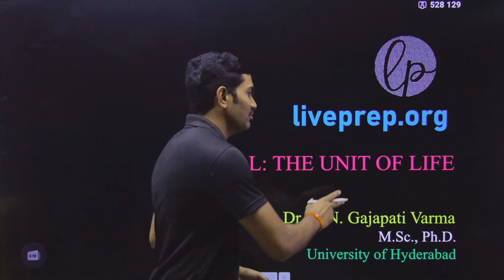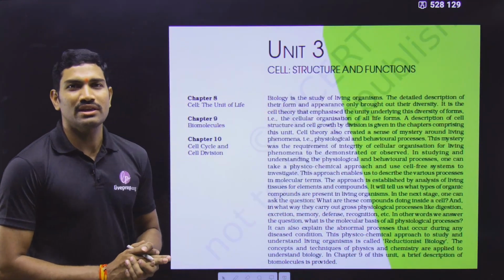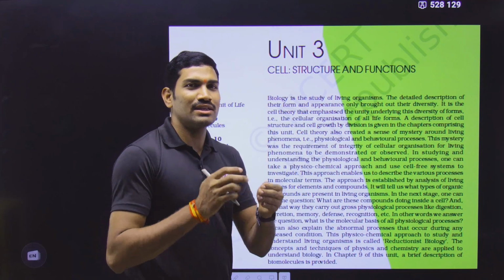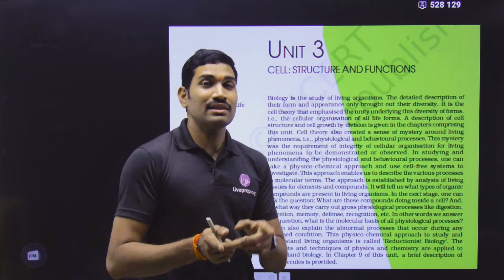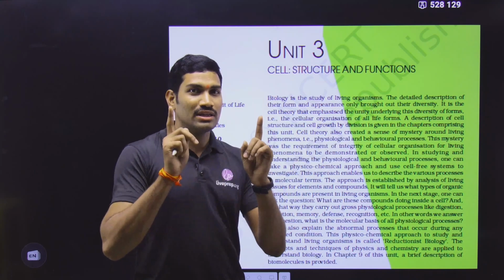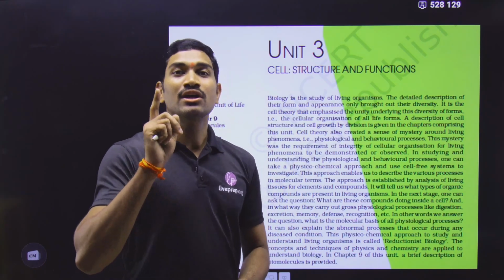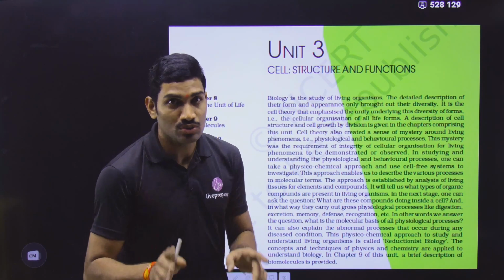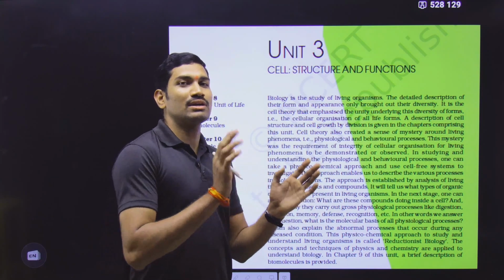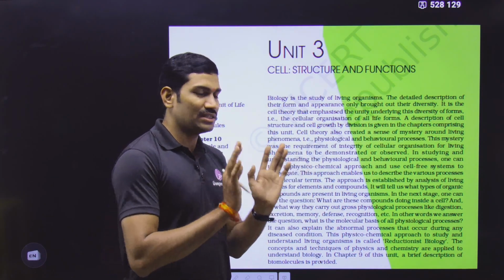So in this Cell the Unit of Life, as soon as we open the NCERT, generally students directly start with the chapter. But as I informed you already, there is some information given in the unit introduction, and behind that they have given about a scientist also. So first we will go through that content. What is the information regarding this?